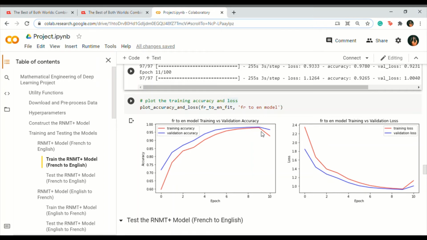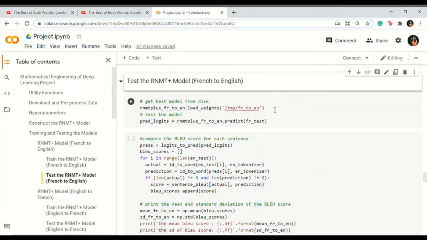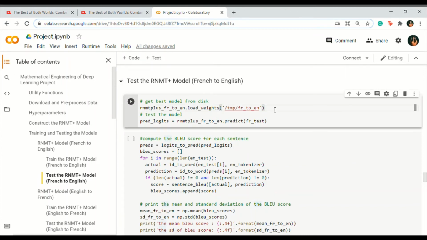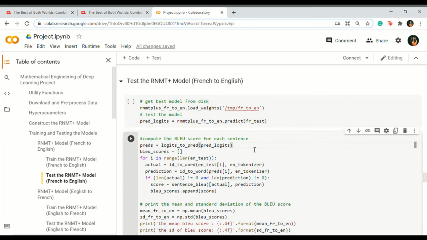Now that we have our trained networks, we can test it. We load the best trained weights into the model and test it. The result is then processed by choosing the index of the higher probability in each column as the resulting token, and converting the tokens back to a list of words using our dictionary. Finally, we compute the BLEU score, a metric that is widely used since the early 21st century to measure the quality of a machine translation model.